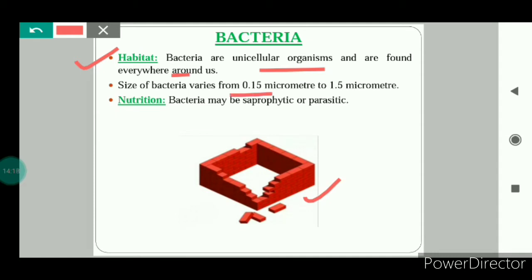If we talk about the size of the bacteria, it's very small. It varies from 0.15 micrometer to 1.5 micrometer. If we talk about the nutrition of the bacteria, bacteria may be saprophytic or parasitic. The bacteria cannot prepare their food on their own. They are dependent on others for their food. So the mode of nutrition for them is saprophytic or parasitic. Saprophytic means they feed on the dead and decaying matter. Parasitic means they live inside the body of another animal and derive food from that.